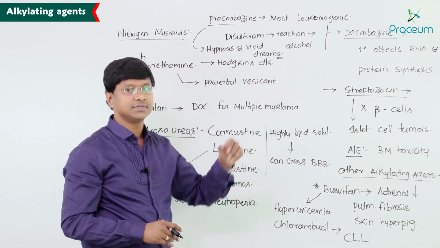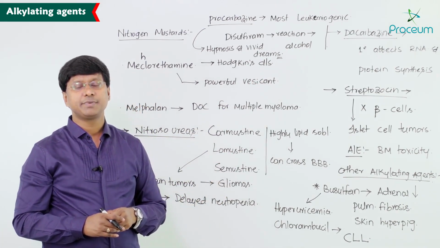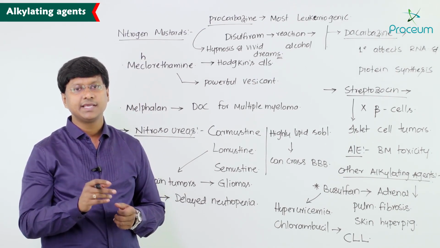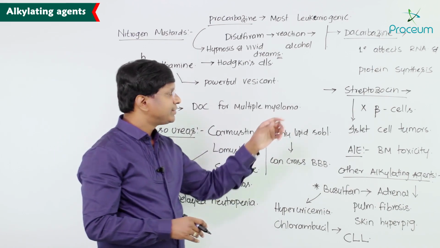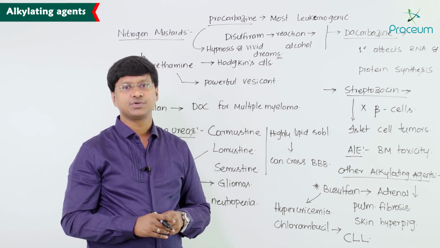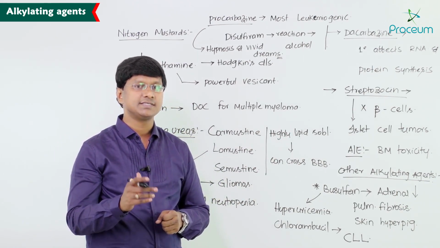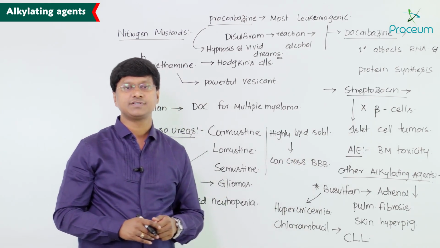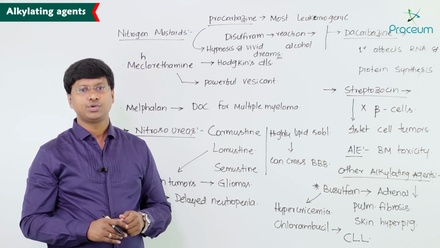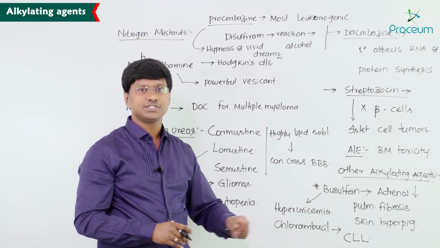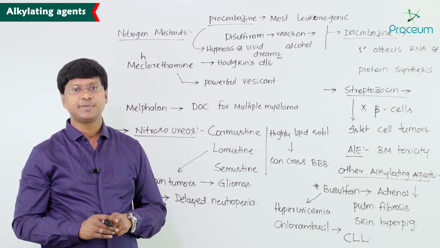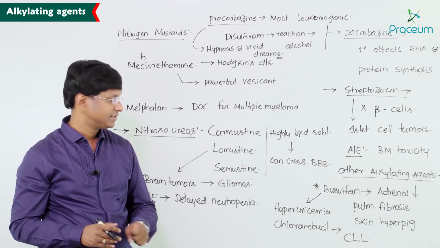And you take the drug like dacarbazine. Dacarbazine primarily affects RNA and it also affects protein synthesis, unlike your alkylating agents. You take streptozocin. Streptozocin can destroy the beta cells of the pancreas, and that is the reason why it is used for islet cell tumors. And streptozocin's adverse effects include minimum bone marrow toxicity. Among the other alkylating agents, busulfan can cause adrenal insufficiency, pulmonary fibrosis, skin hyperpigmentation and hyperuricemia.